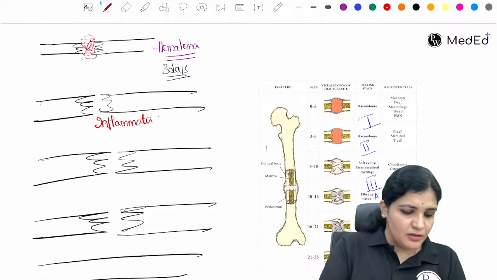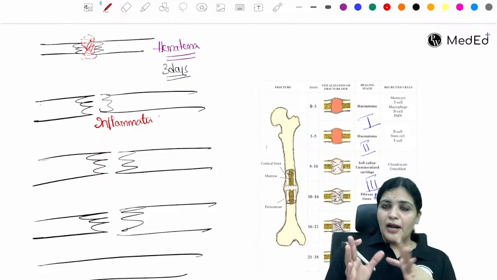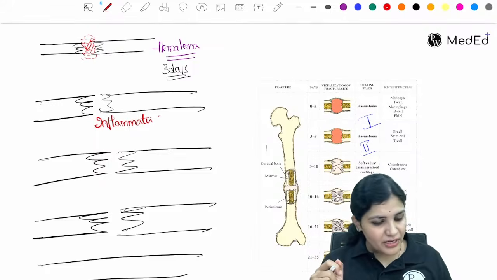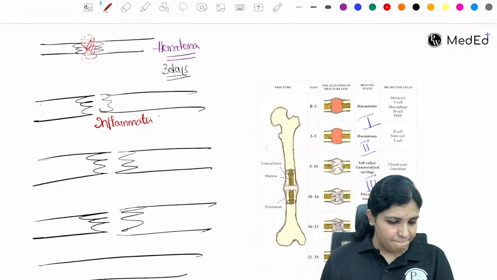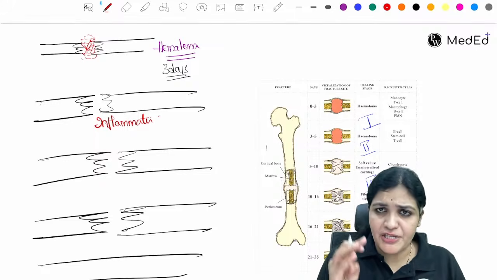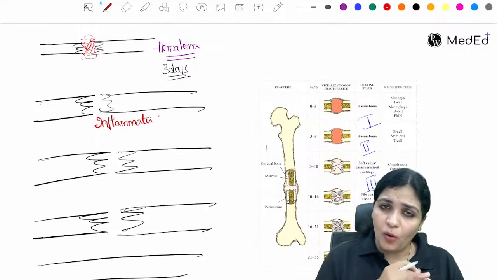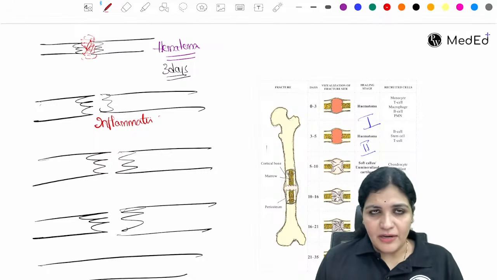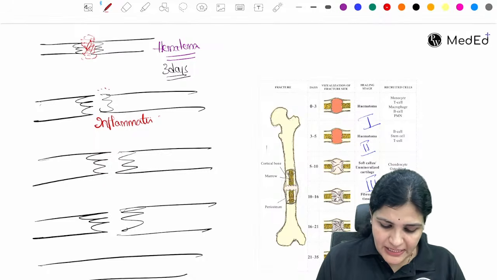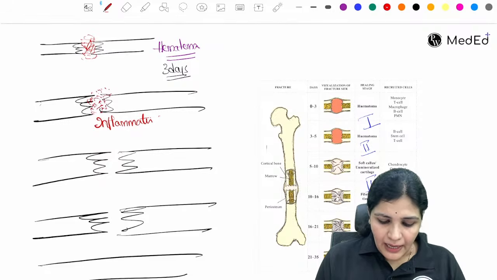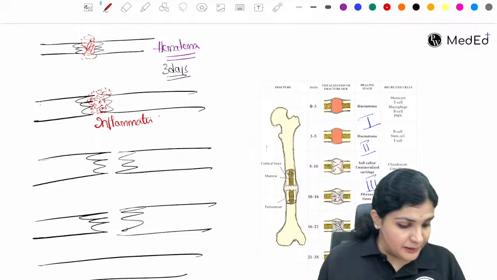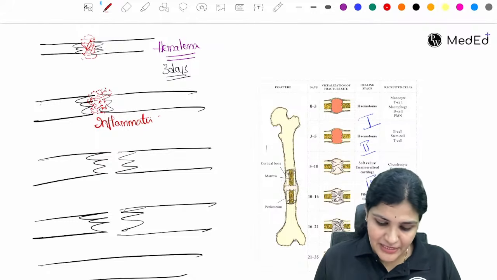Yes, displaced fracture. No, it is not about displaced or undisplaced. Whenever there is a gap, every bone has to go through this. Every bone has to go through these 4 stages. Any type of fracture, even if it's a spiral, an oblique, a segmental, all fractures will go through these phases. Okay, Mohammed? Yes. Now what is happening in the inflammation? In inflammation, all those mediators are coming in and they are setting inside. So all those growth factors and these mediators have come. Your serotonin, macrophages, neutrophils, eosinophils, everybody will come.